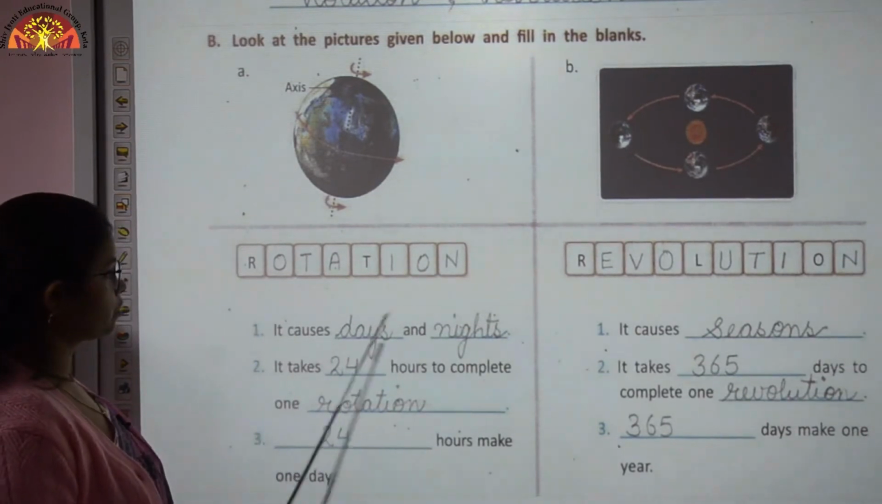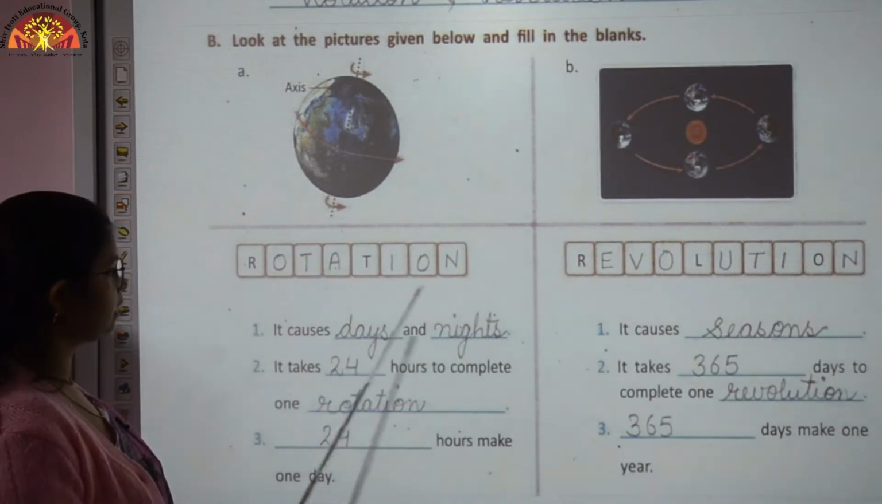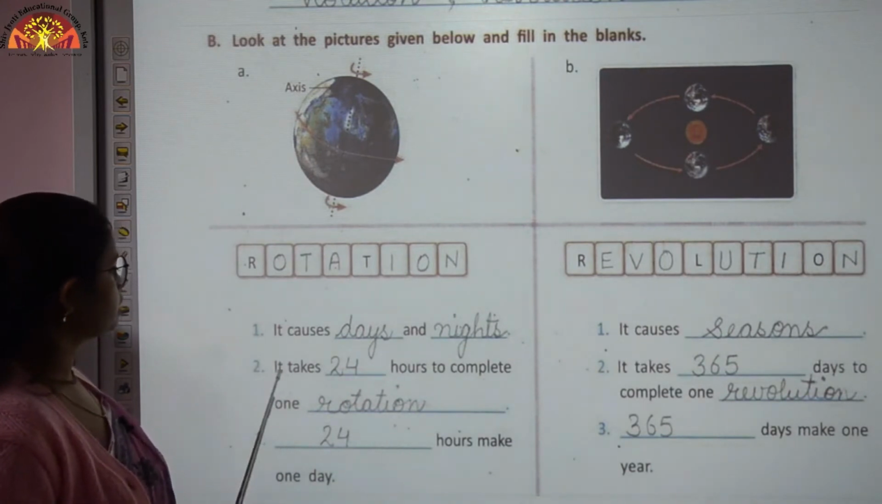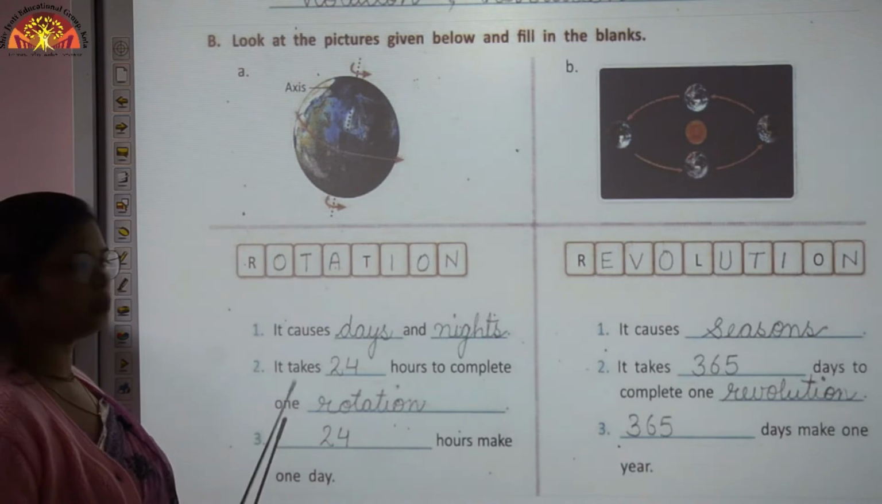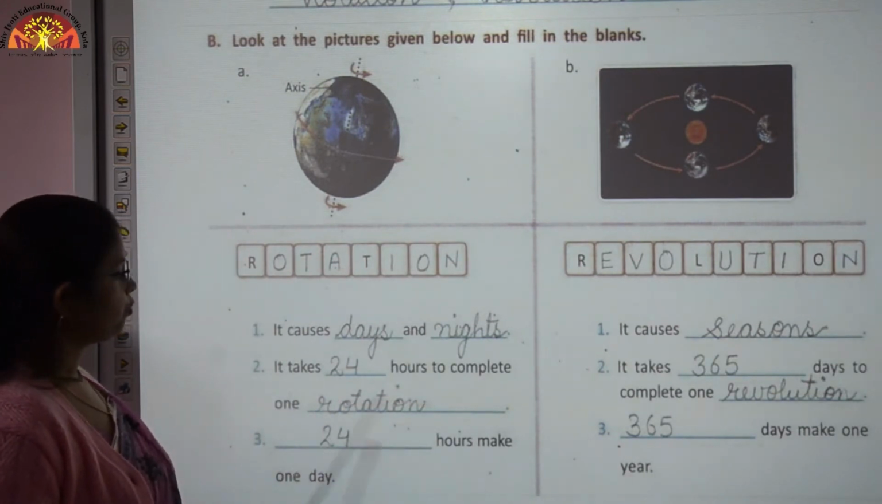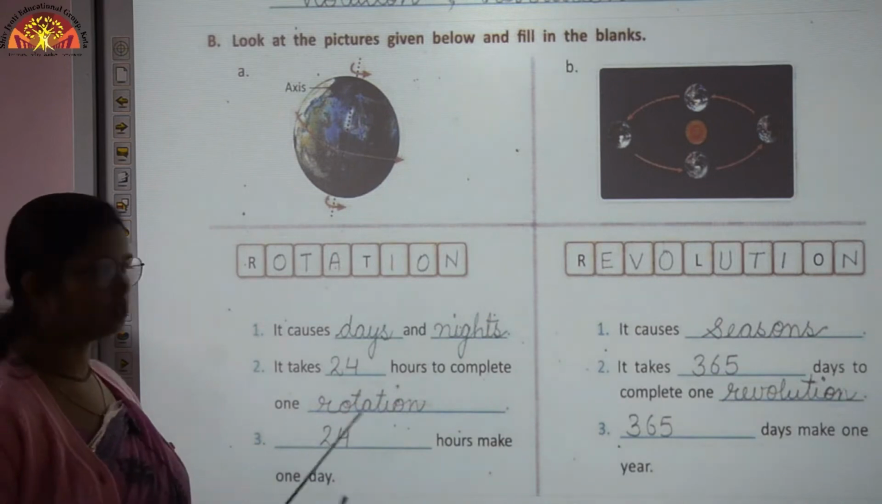It causes dash and dash, so it causes days and nights. It takes dash hours to complete one dash, so it takes 24 hours to complete one rotation. Dash hours make a day, so 24 hours make one day.